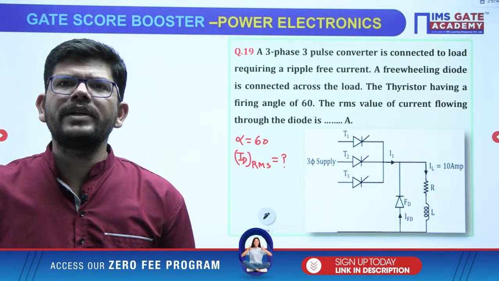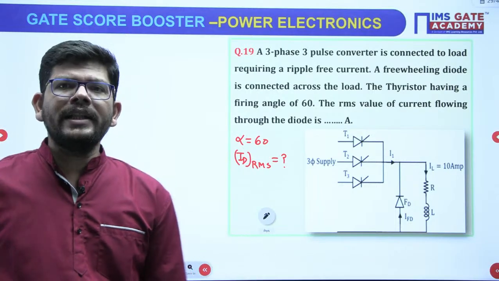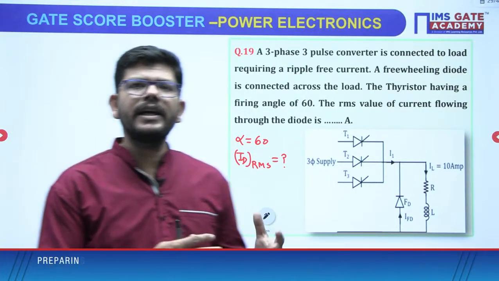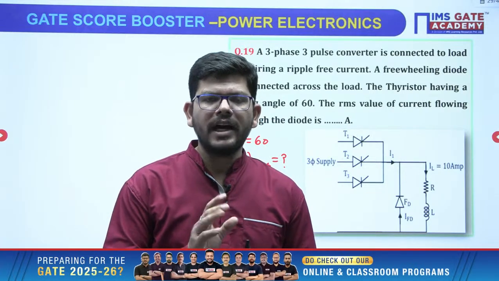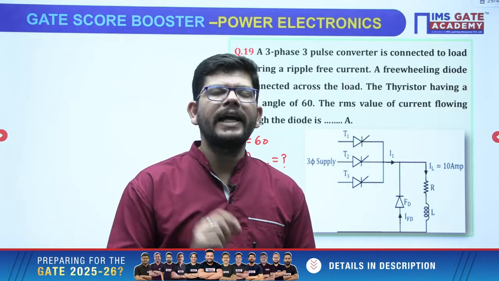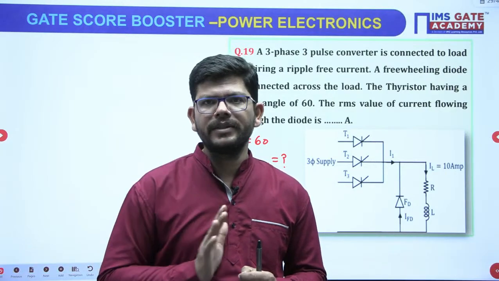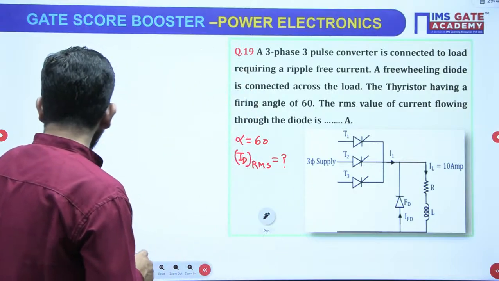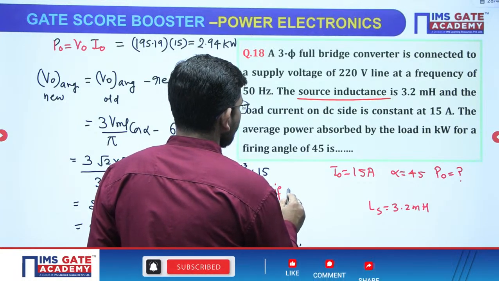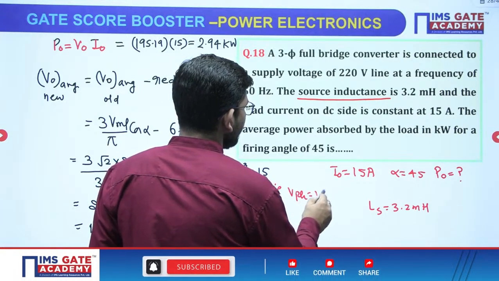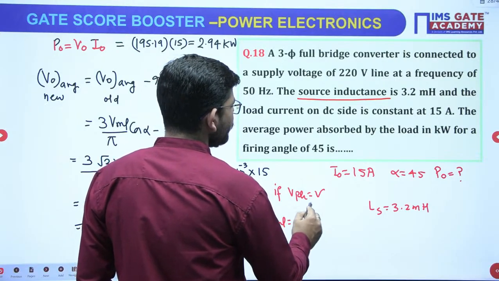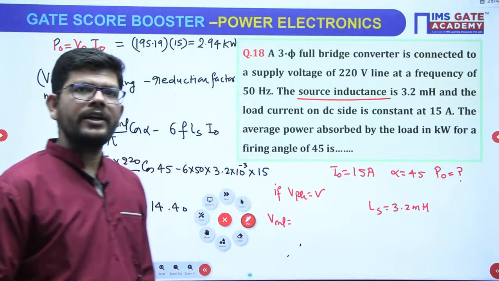Sir, the supply voltage given is always RMS. Yes, in the case of AC, the given voltage is always RMS, right? In case of 3-phase, the given voltage is always line voltage unless otherwise specified. If a phase voltage is given, then how will you get the line voltage? First you convert this phase voltage into the line voltage.